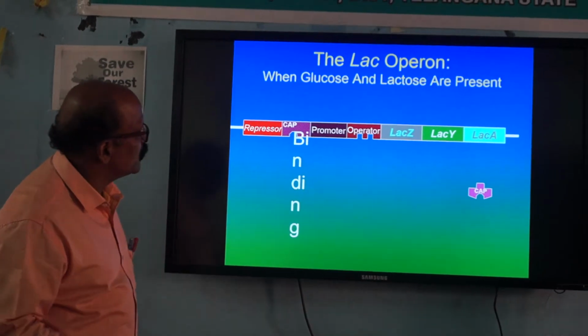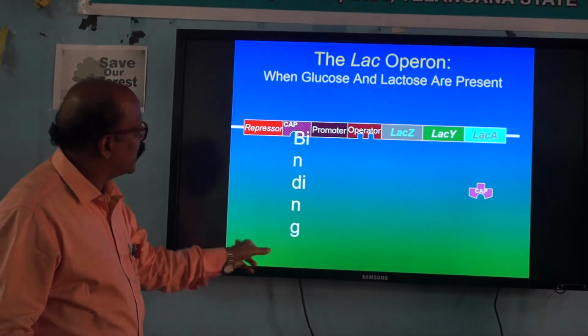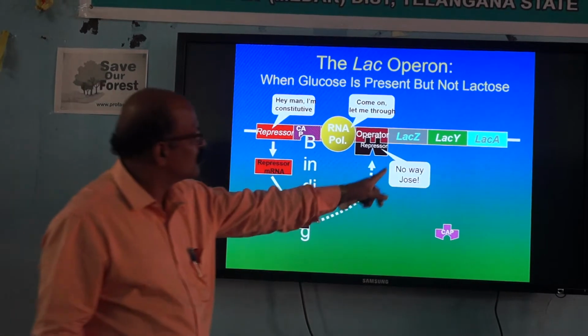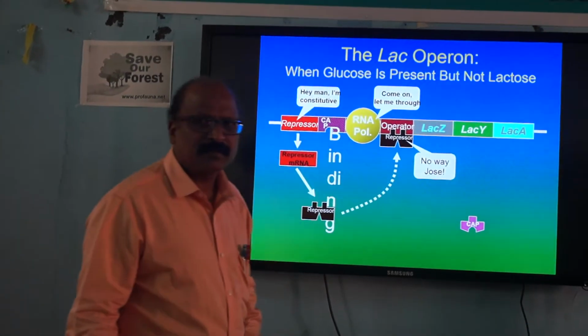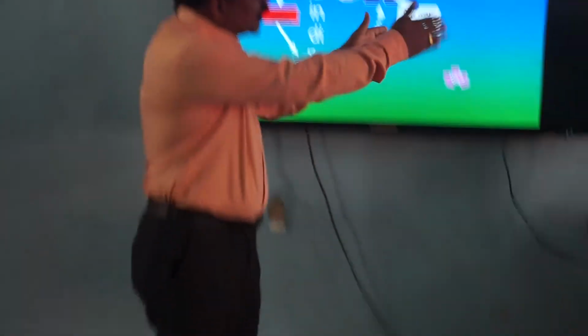Now the synthesis of this lacZ, lacY, lacA goes nowhere. That means lacZ, lacY, lacA will not be transcribed. No transcription. When there is no transcription, no